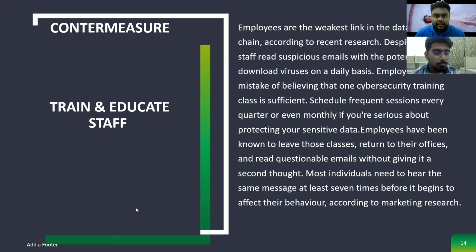Okay, now I'll explain the next countermeasure. The next countermeasure is to train and educate staff. Employees are the weakest link in the data security chain, according to recent research. Despite training, staff read suspicious emails with the potential to download viruses on a daily basis. Sometimes hackers send us viruses through email, so we need to be more careful while opening email.